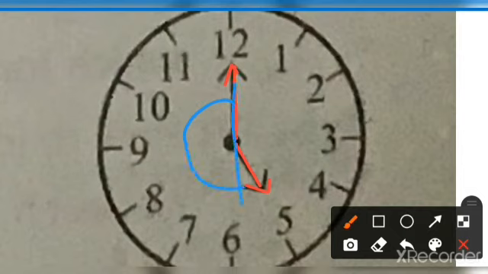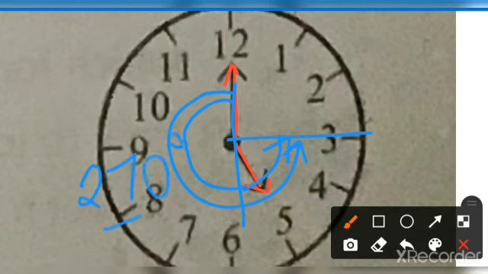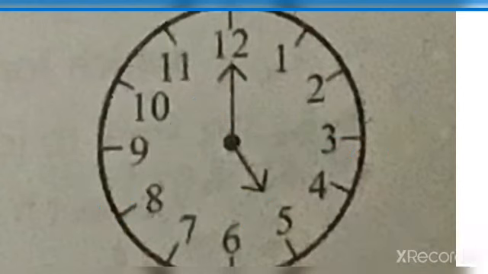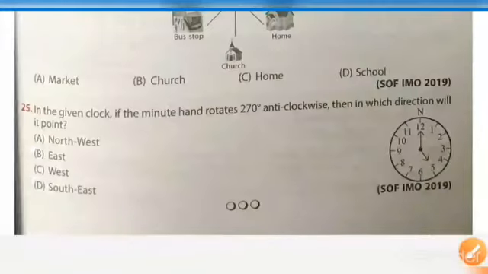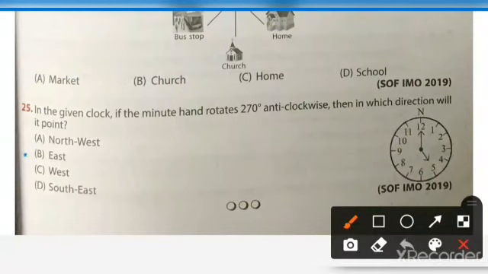This will be 180, and 180 plus 90 will be 270. This rotation is 270 degrees. And now which direction is that hand facing? It is towards east. So the correct answer for this question will be option number B, that is east direction.